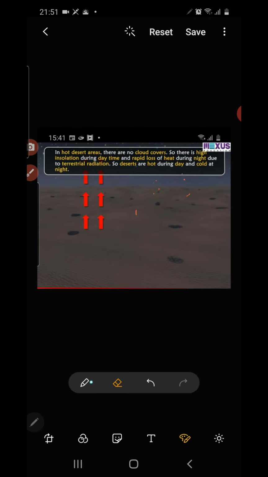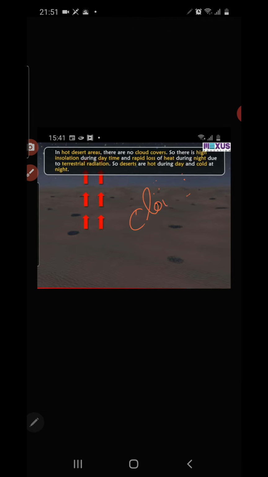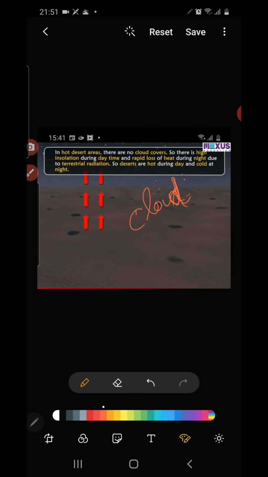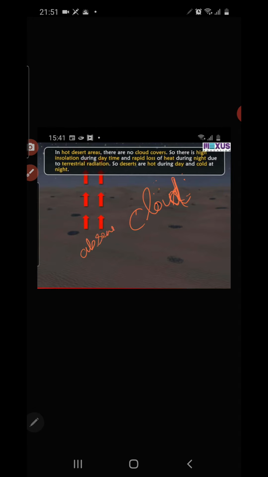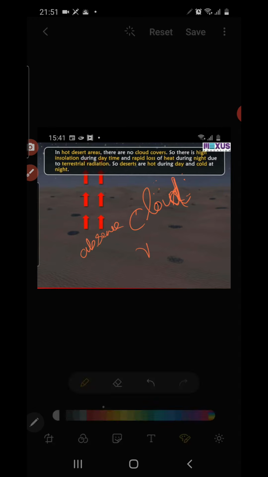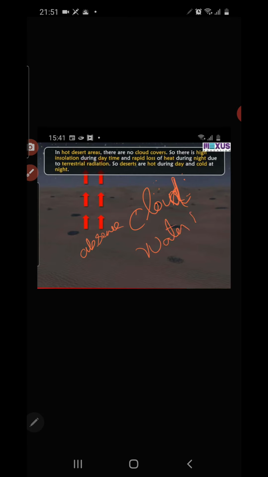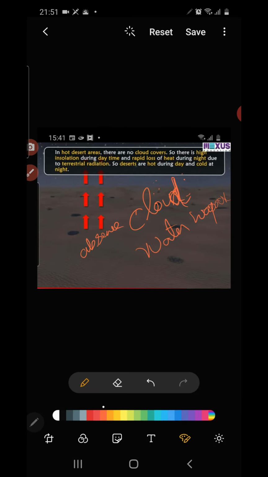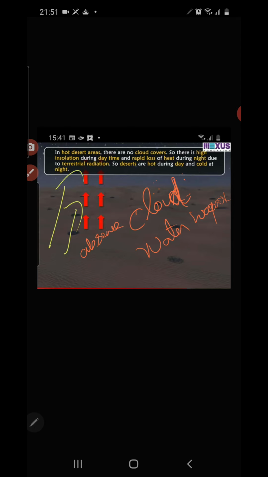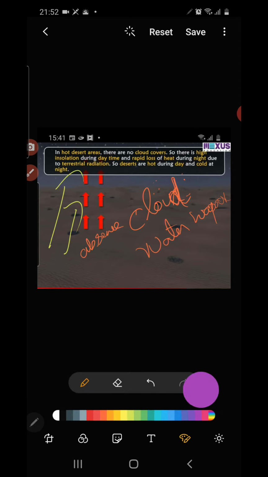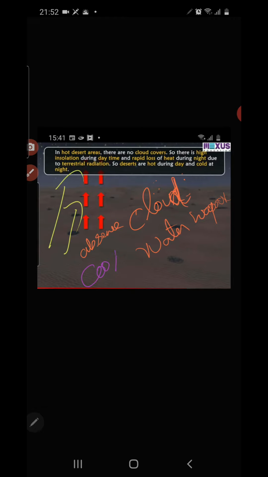When cloud is there, it does not allow the heat to enter, and at the same time it also does not allow the heat to escape from the atmosphere. Because of the absence of cloud and water vapor, heat energy is not trapped much. So at night, due to terrestrial radiation, maximum heat energy is lost, and nighttime becomes extremely cool over the desert region.